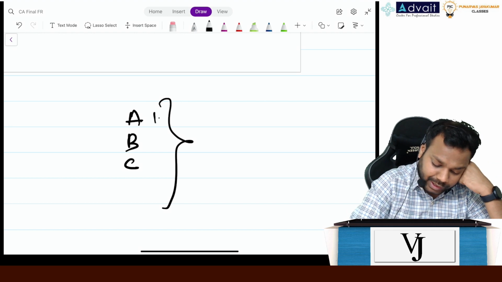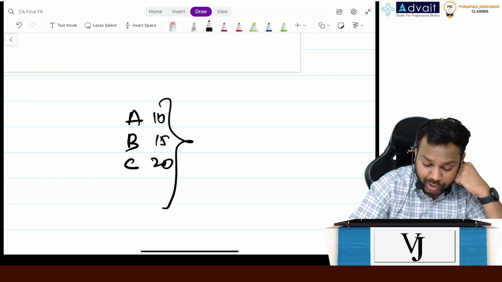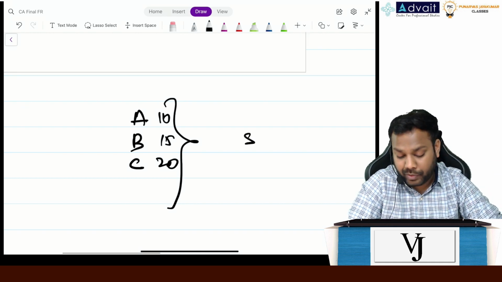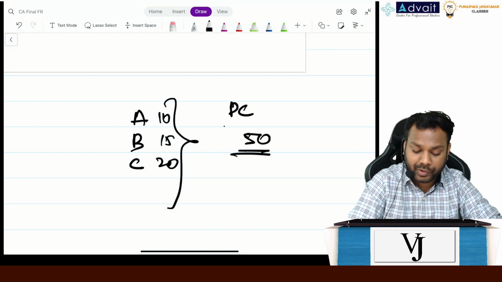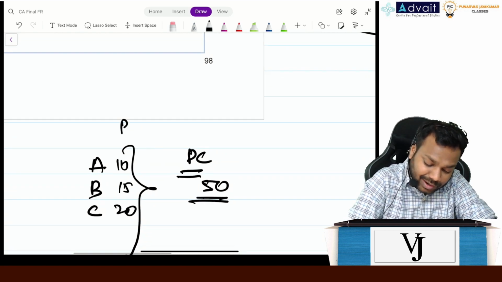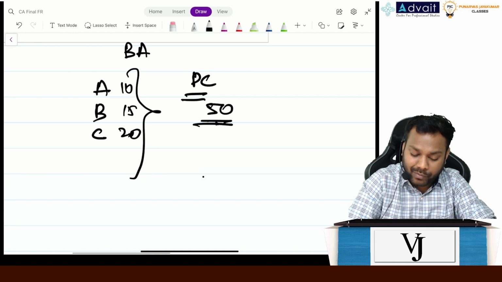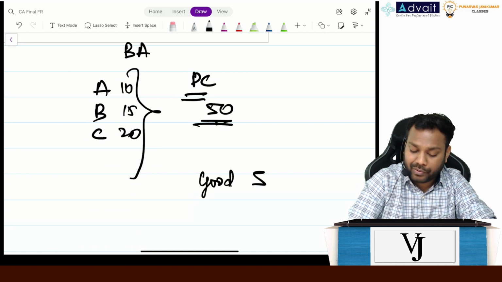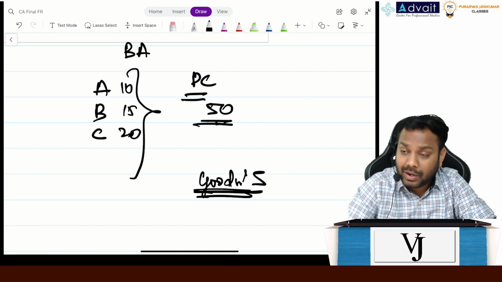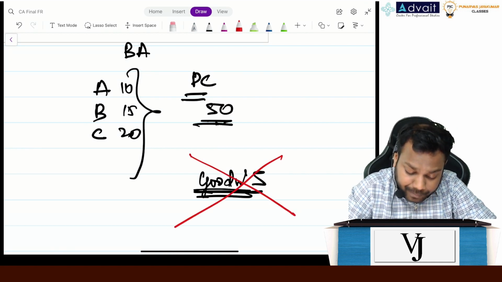The fair value is 10, 15, 20. Okay, total is 45, right? But I paid 50. Purchase consideration is 50, right? So ideally, if it is a business acquisition, what will I do? Purchase consideration is 50, net assets is 45. I will record a goodwill of 5. But if it is a case of asset acquisition, I will not record goodwill.